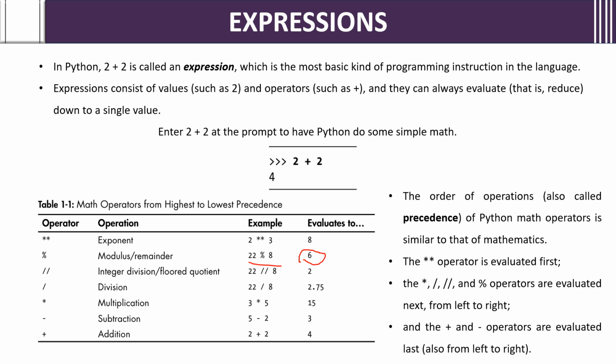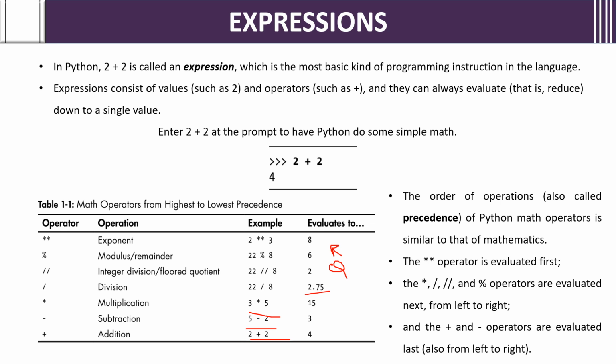Then integer division. 22 forward slash 8 evaluates to the quotient. This is the remainder, this is the quotient. If double forward slash is given, the quotient is the output. If it is the modulus operator, it is the remainder. Normal division with floating point, you will get 2.75. Then 3 into 5 is multiplication, 5 minus 2 subtraction, addition 2 plus 2.